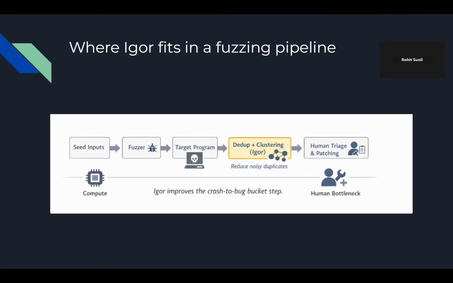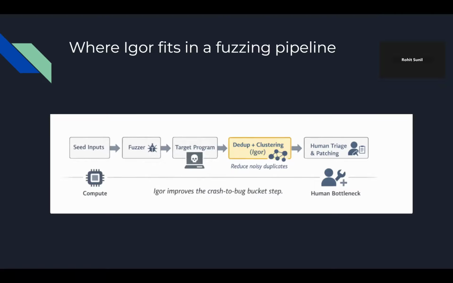And inaccurate crash grouping and identification can waste a lot of precious developer time. So Igor doesn't try to just find the crashes faster. Instead, it targets the exact step in the pipeline where we group the crashes together to identify them, so that we can better connect many of the crashing inputs to the actual unique underlying bug.